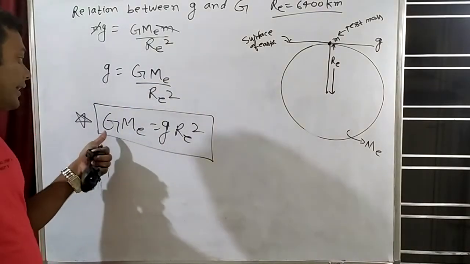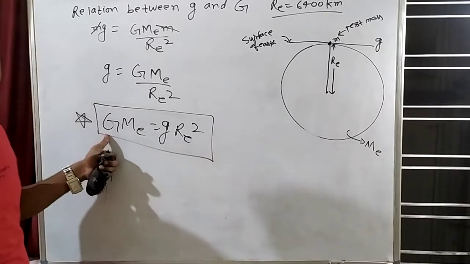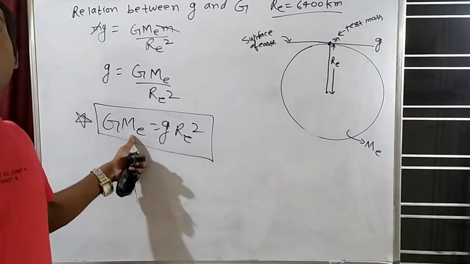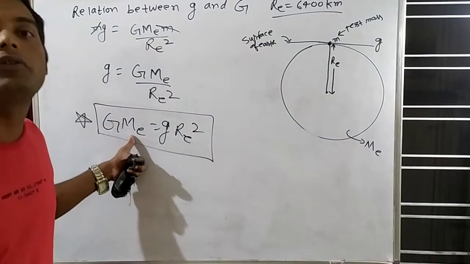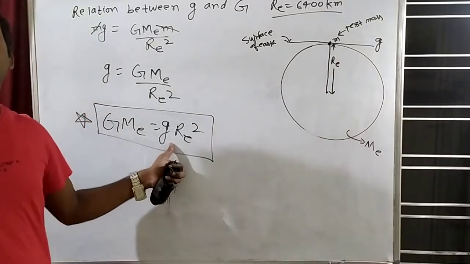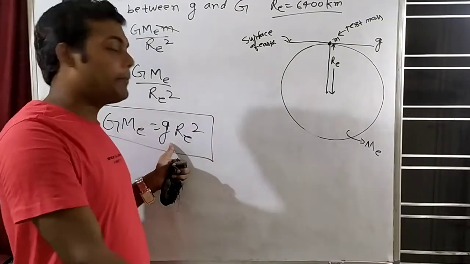In this set, what is coming? Capital G is what? Universal gravitational constant, 6.67 into 10 to the power minus 11. Mass of Earth: how much is the mass of Earth? 6 into 10 to the power 24 kg. What is this? A small g, acceleration due to gravity. How much? 9.8 on the surface of Earth.